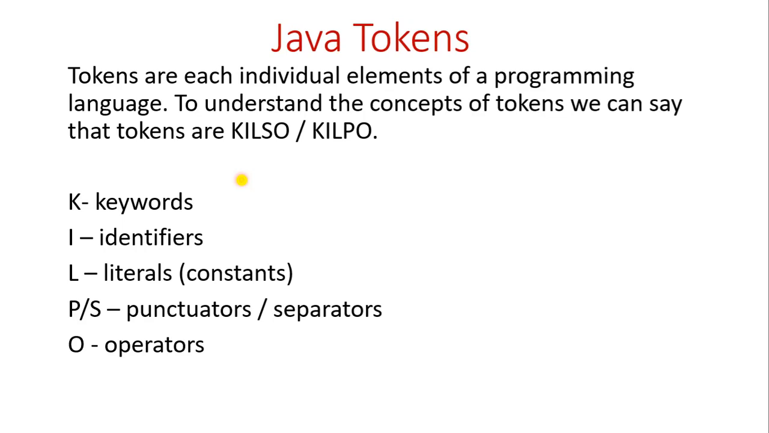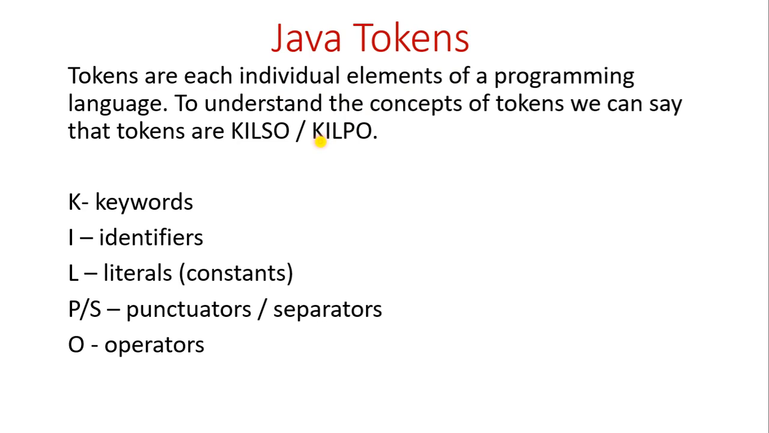In this video we will learn about the Java tokens. So what are Java tokens? Tokens are each individual elements of a programming language. So whatever the elements are there, in that each and every individual element is called a token.